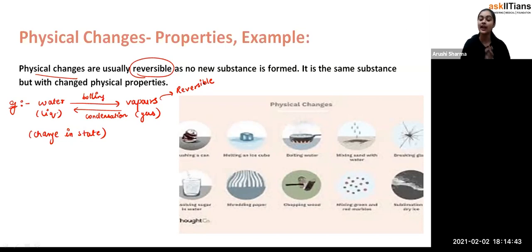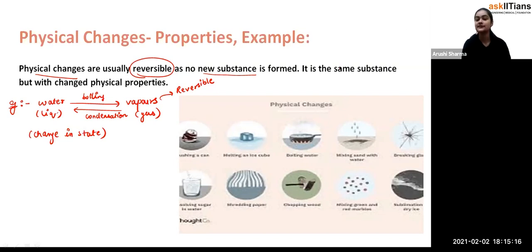So students, generally physical changes are reversible in nature, and there will be no new substances formed. No new substance means, see students, when the water is converting into vapor and vapor is converting back into water, you will see that there is only water. No other substance is formed at that point. So this is another property of physical change: physical changes are usually reversible, and second, they don't form any new substance.